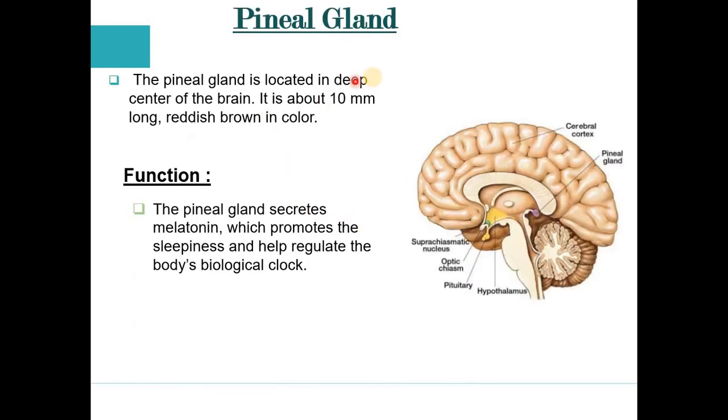In the next slide we move to the pineal gland. So in this picture, look at this portion. It is a very small structure, basically the pineal gland, reddish brown in color. Here it is mentioned the pineal gland is located in the deep center of the brain. If we talk about the dimension, it is 10 mm long. Guys, can you understand? Millimeter, very small. It is about 10 mm long and reddish brown in color.